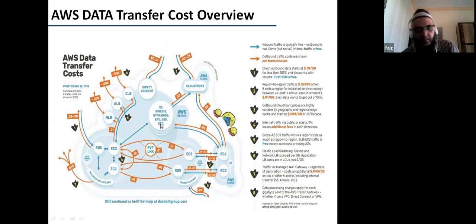So just so you see, you have features available, but there are lots of hidden charges also, right? But the thing is that you should be aware of it.